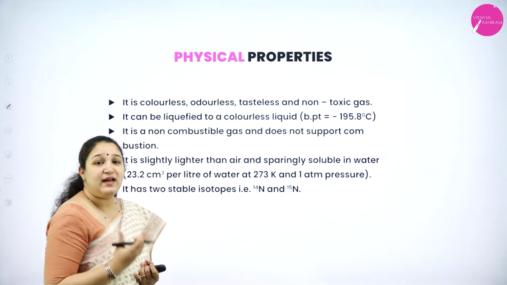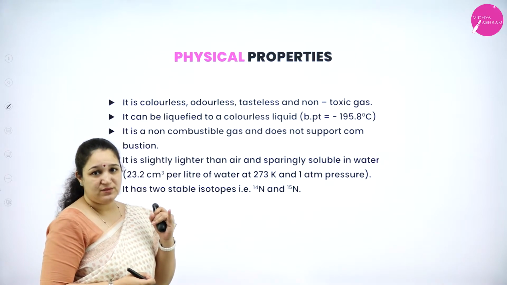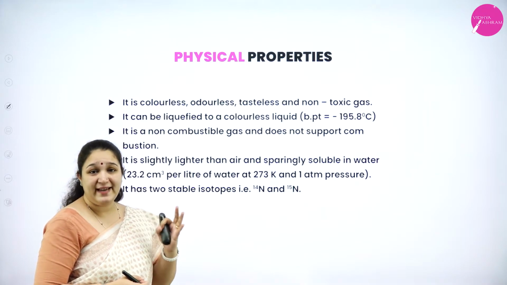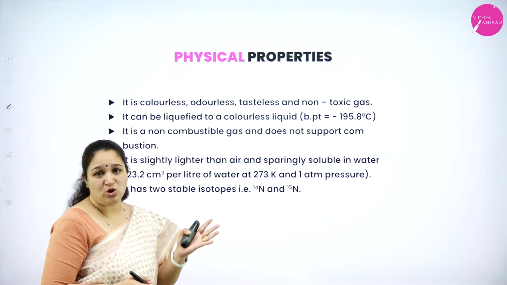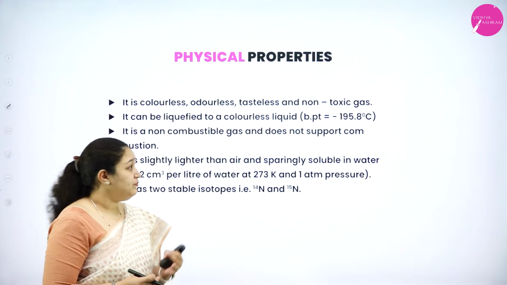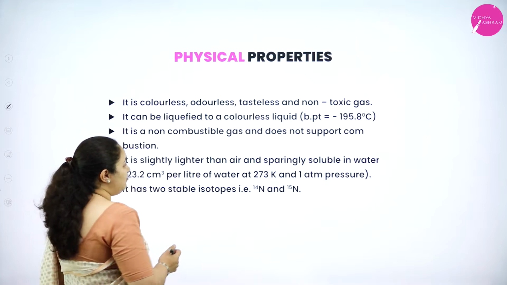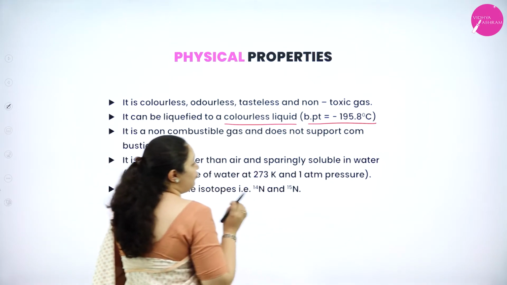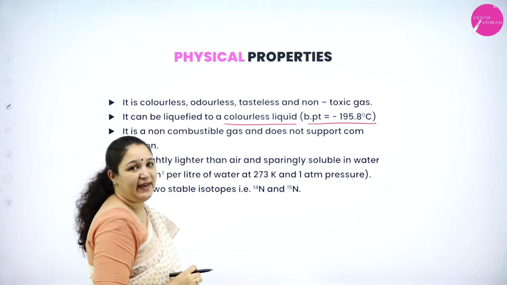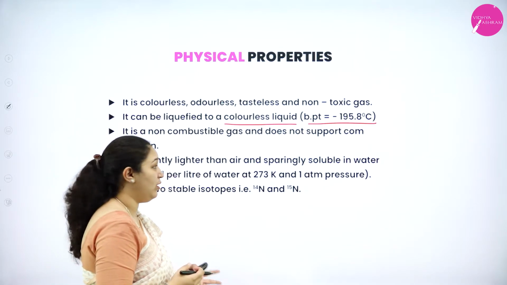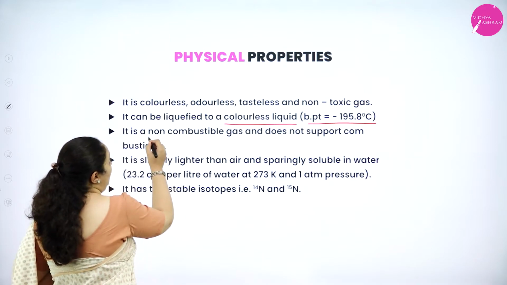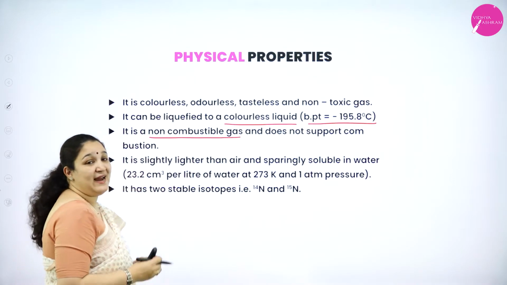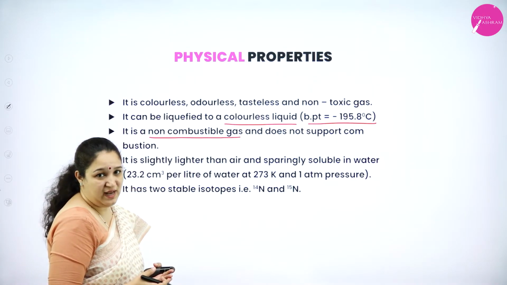We know that nitrogen gas is colorless, odorless, tasteless, and also a non-toxic gas. Nitrogen can be liquefied to a colorless liquid, but it has a boiling point of minus 195.8 degrees Celsius. That's a very low boiling point. It is a non-combustible gas and it does not support combustion as well.